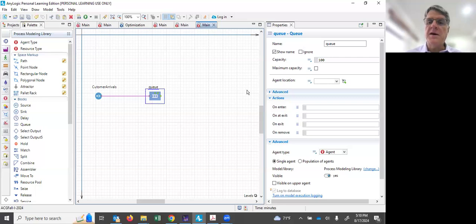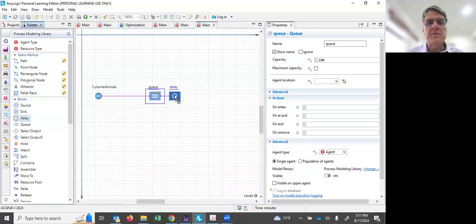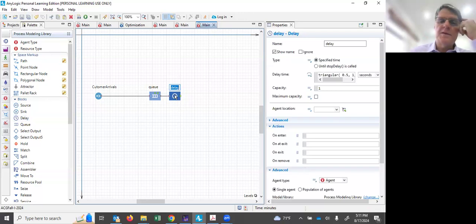Now here you have a capacity, and it's currently 100. I don't think we're going to have a problem with that, but there is a limited capacity in this queue, so let's just leave it at 100 for now. If we need to come back and revisit that number, we certainly will. And now we're going to have our first service, and we're going to implement that using this delay.